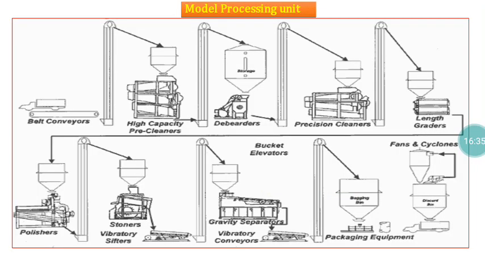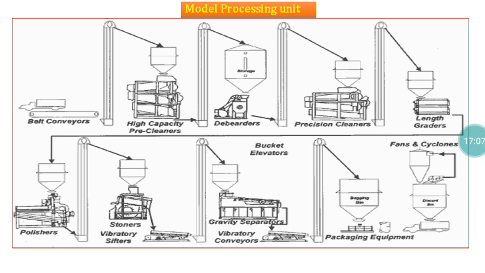So this is a model of a processing unit. Here, all the machines are connected with a conveyor belt. These are all the instruments related to cleaning, and after that we go for grading. Here we have the length grader, then polishers and stone remover, and the gravity separator, which is based on weight. And then finally packing, and that will be forwarded for storage.